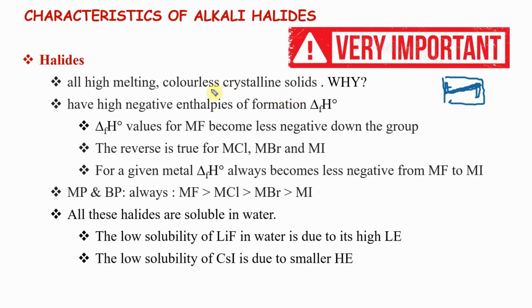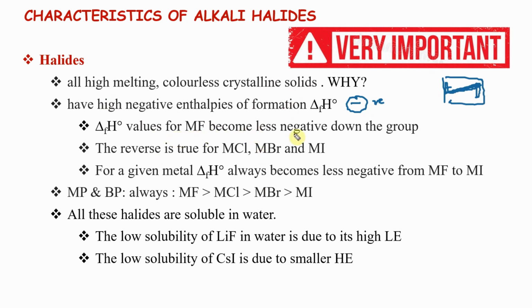Colorless, why? Because they have no electron. They have lost the electron. These are noble gas configuration. So they are colorless crystalline solids. High melting because ionic compounds. They have high negative enthalpy of formation. Highly negative means exothermic. Easily they form, obviously, because ionic compounds.